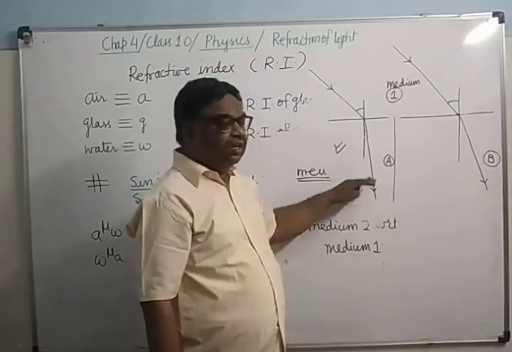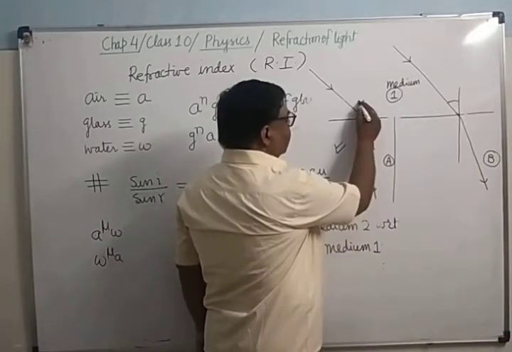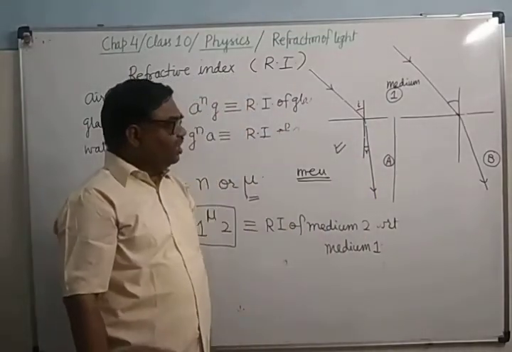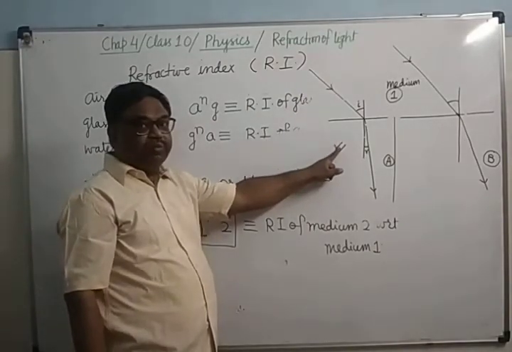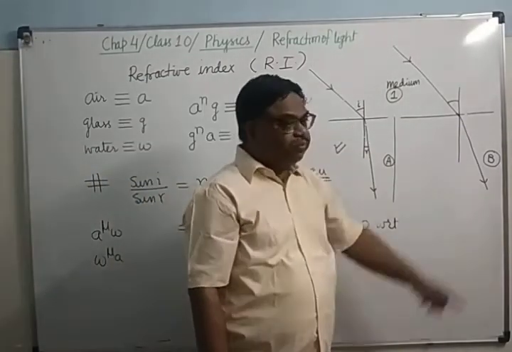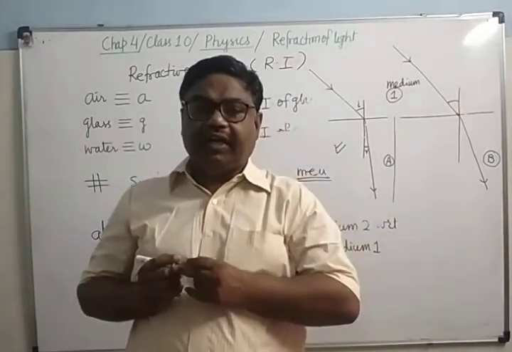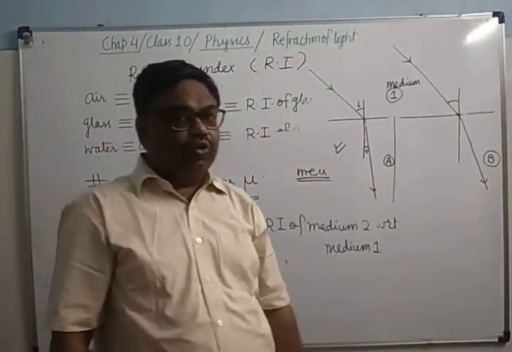It's clear? It means the difference of i and r. This angle is r, this is i. The difference of these two angles is large in case A. There is more bending, therefore its refractive index will be more, and the other's refractive index will be less. So the greater the refractive index, the more will be the relative bending.